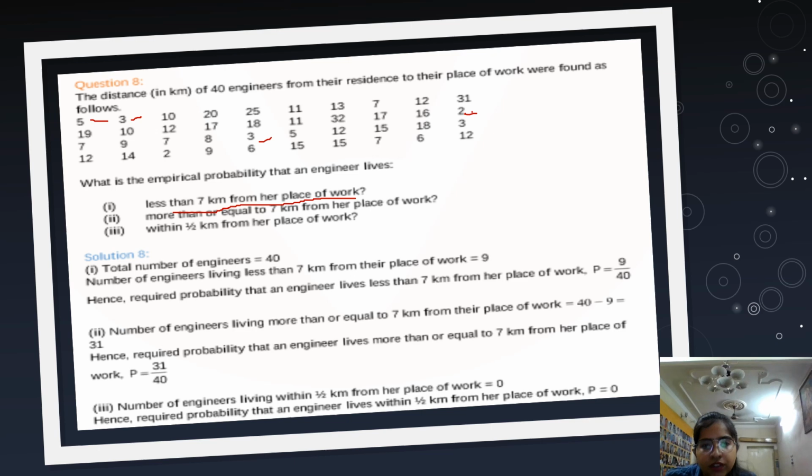Then you have to check 4, 5, 6, 7, 8, 9. Total 9 employees are there whose distance is less than 7 kilometers from the place of work. So the probability will be 9 upon 40 because total employees are 40. For more than or equal to 7 kilometers, like this you have to count only. And if you find any type of difficulty, you can ask me. Clear? So coming to the next screen, let's erase this first.